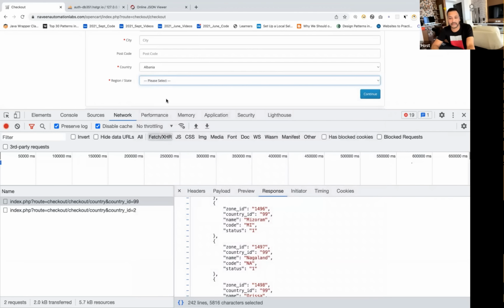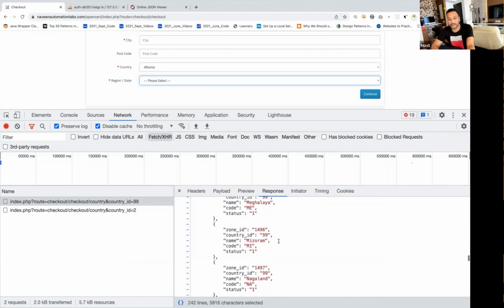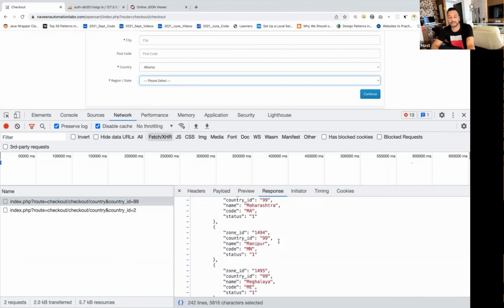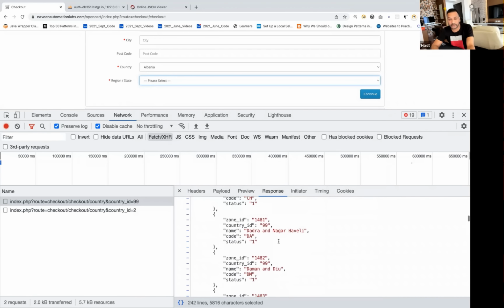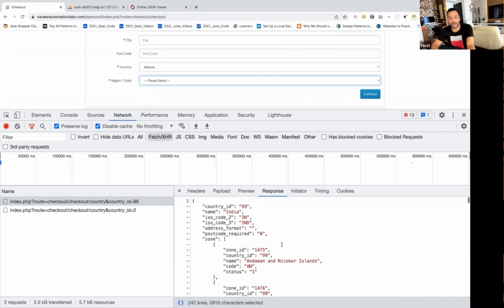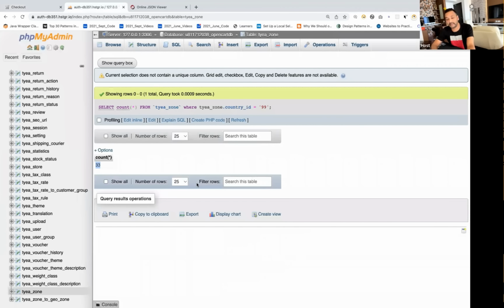If the bug is there, then we will go to the next level down, that is the API level in the background, to see what exactly the API is giving you as the response. If the API is giving you the right response, then it's a bug with the application, a bug with the UI. But let's say the API is also giving the wrong response. Then you will go and check the database. If the data in the database is correct, then it's a problem with the API. Maybe they have hard-coded the value, or maybe it's coming from some different database, not pointing to the right database, and all such things.